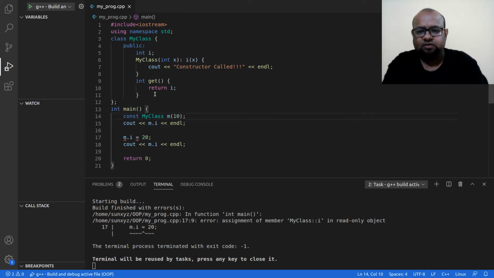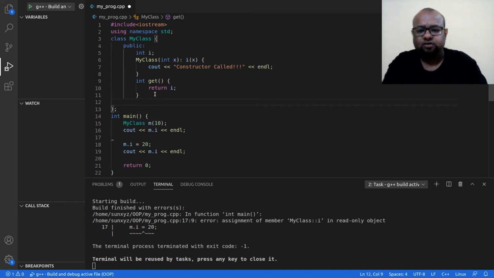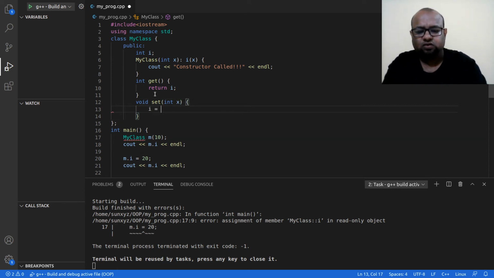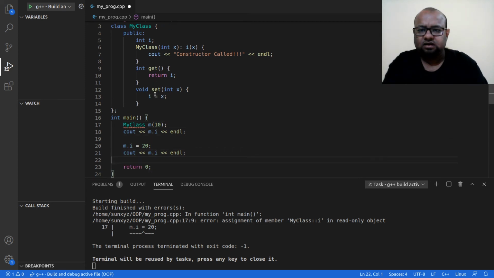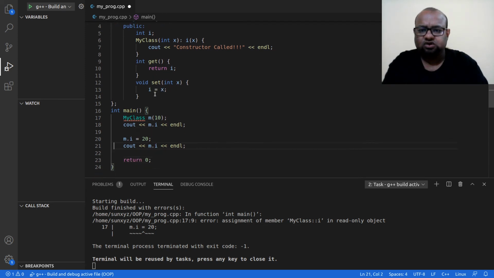Now let me remove the constant for a little bit more. And what I am going to do is I am going to have a method called set. That is going to take some integer x, and it is going to set I to x. So yeah, nothing confusing over here. I can write get instead of trying to directly access I. Both of them are doing the same thing.